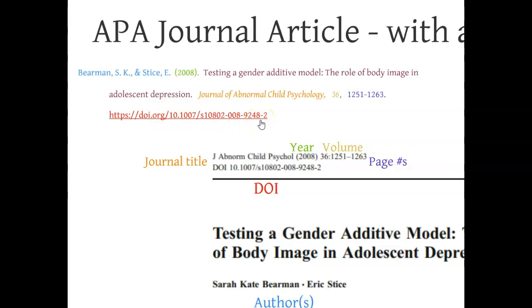What you'll also notice, and for those that have used 6th edition before, one of the major changes to the 7th edition is that you can now have hyperlinks. So you can have a blue and underlined hyperlink, and that is quite all right to have at the very end of your citation.